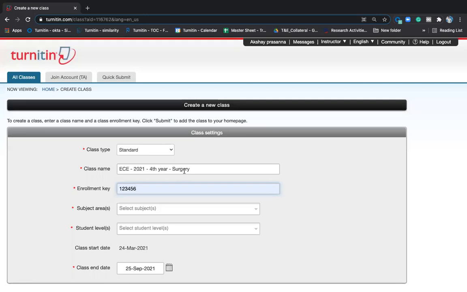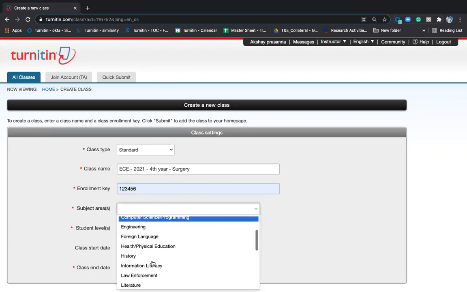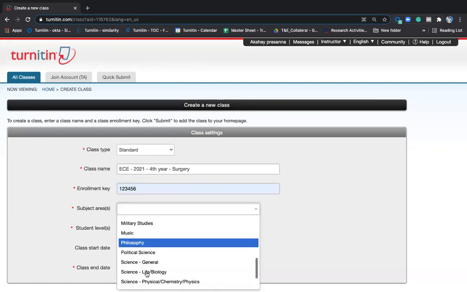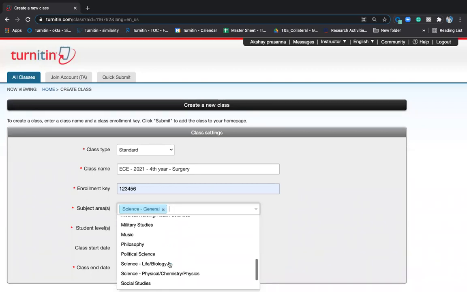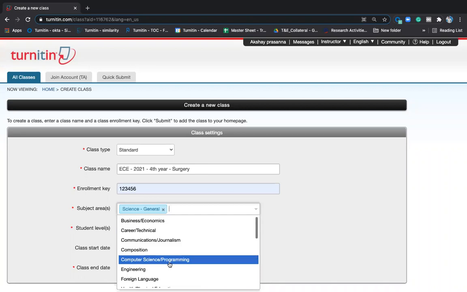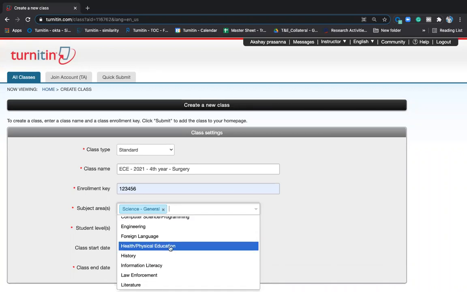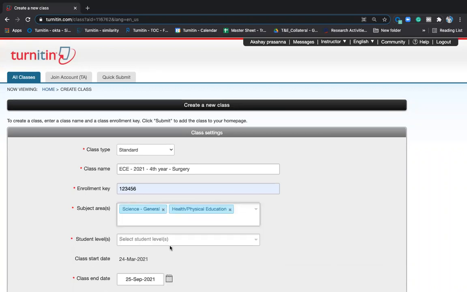This is the password only for the surgery class, for fourth year students only. If I have third year students, I'll create some other class and I'll give a separate enrollment key there. I need to give the subject area. If it is medical related, I'll give it as science, general, or something like that. Or if you have any subject area related to that, you can give it accordingly over here. If you're health and physical education, I can give that also. You can do multiple subject areas also.